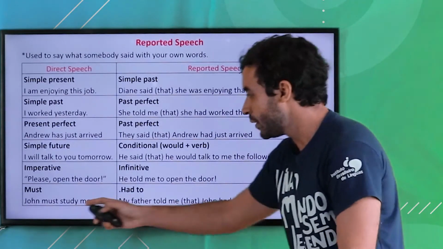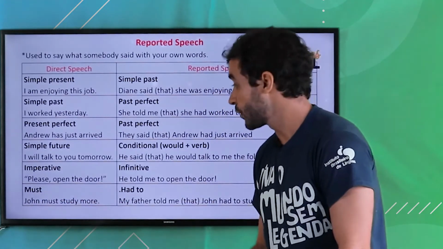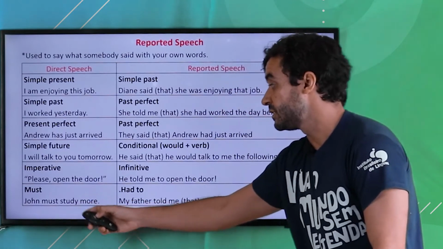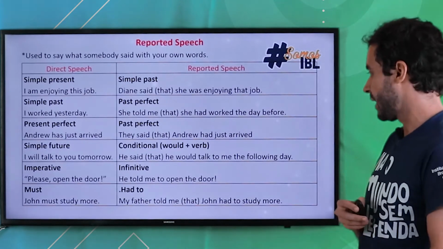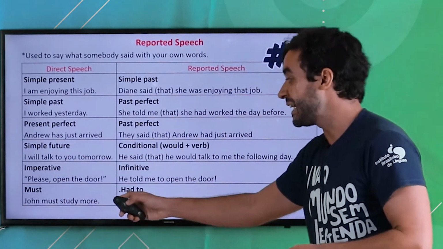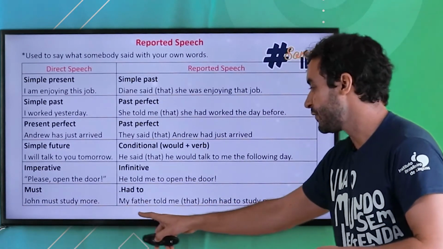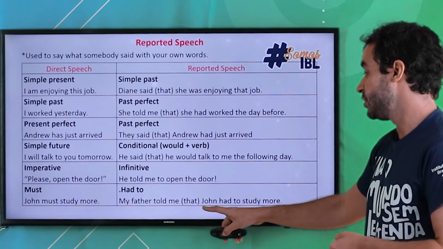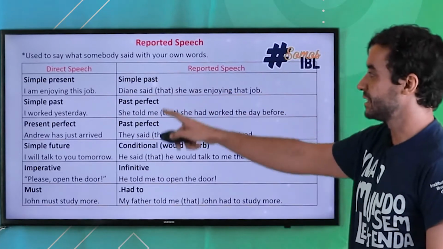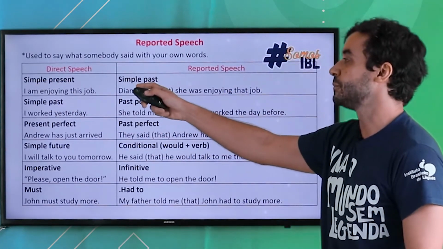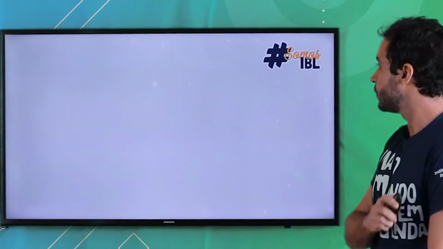That's nice. And whenever you have a sentence with must, another modal verb, for example, John must study more, okay? When you use must, you're talking about obligation, duty, right? You will report that using had to because you don't have a version of must in the past, right? So my father told me that John had to study more, okay? So I don't want you to memorize this. So if you have simple present, you have to use simple past. Don't memorize. You have to get the idea, okay? That's it. Moving on, we have some expressions.